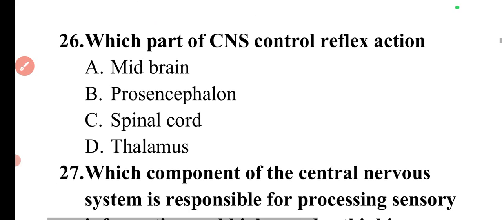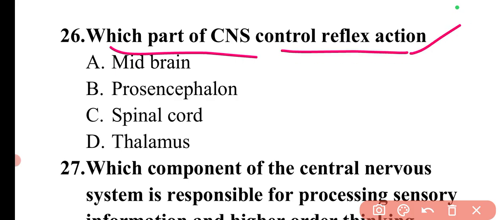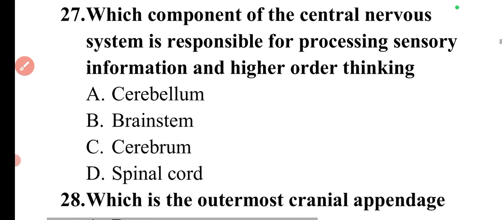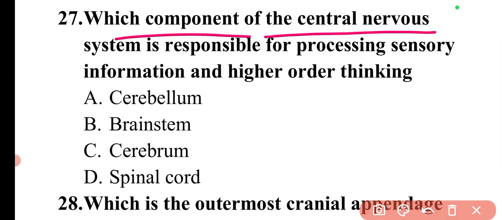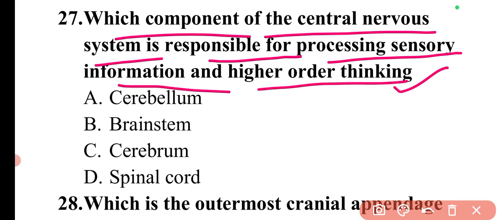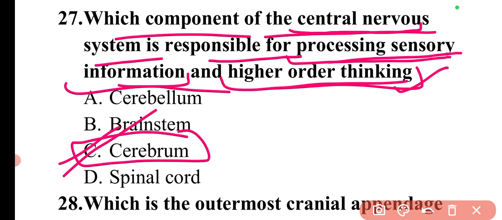Then moving to the next question. The question is, which part of the CNS controls reflex action? The part of the central nervous system which controls reflex action is the spinal cord. So here option C is correct. Next question is, which component of the central nervous system is responsible for processing sensory information and higher order thinking? The part responsible for processing sensory information and higher order thinking is the cerebrum. So here option C will be the correct answer.